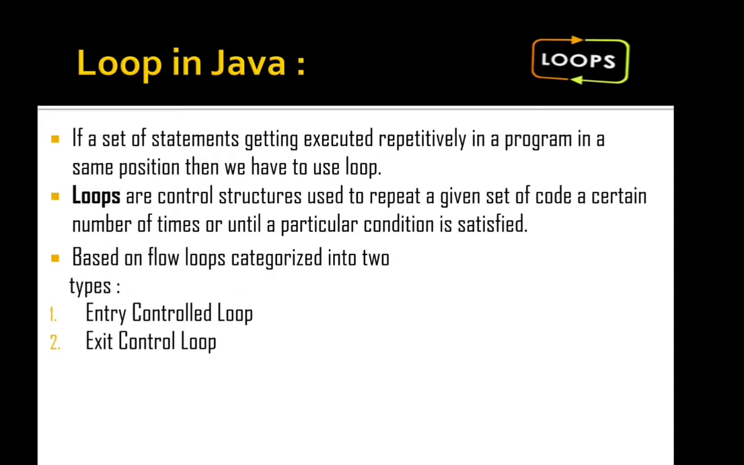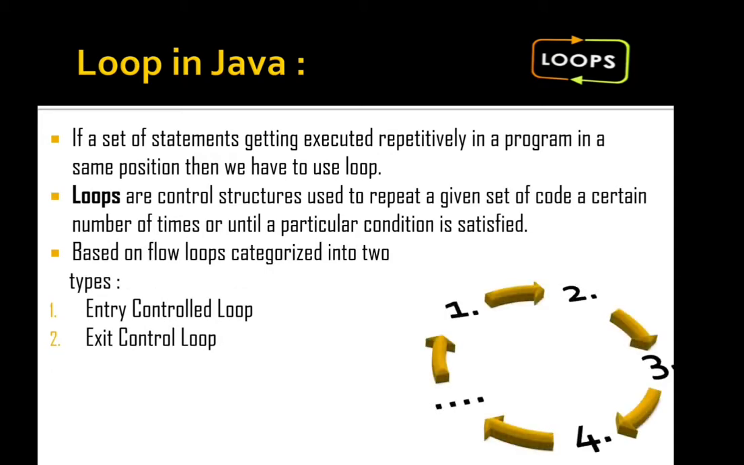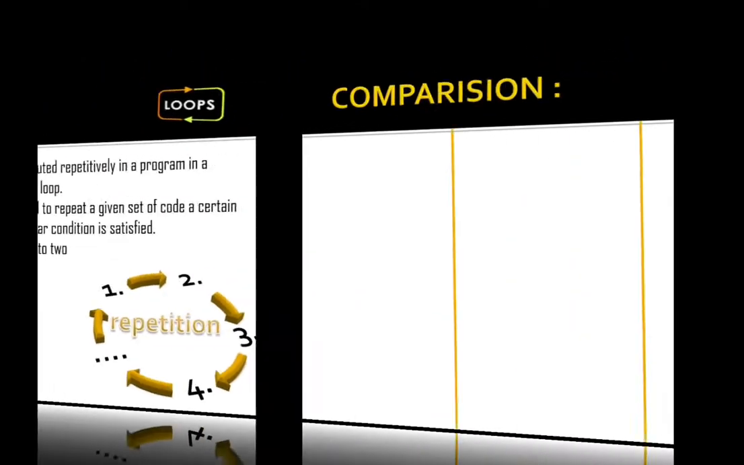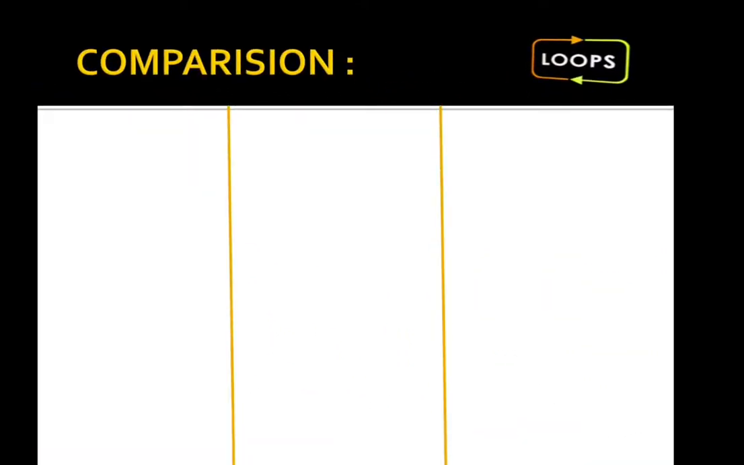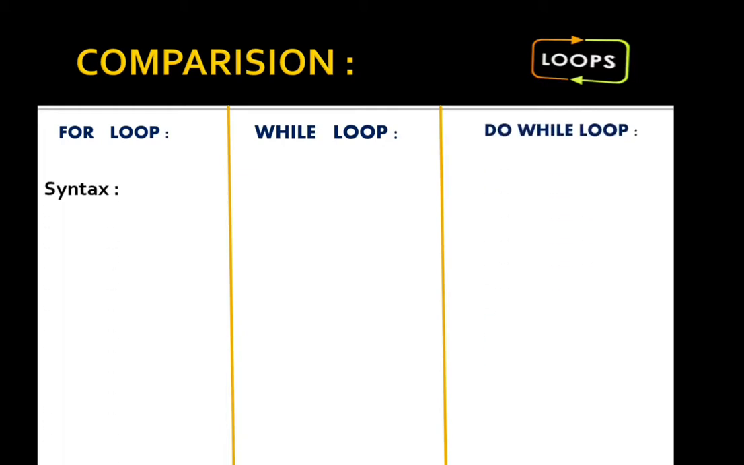We have entry control loops and exit control loops. You all know that. The basic purpose is repetition by counting, either in increasing order or in decreasing order. Then I'm going to tell you the comparison of all the loops with the help of syntax: first for loop, then while, and then do while.